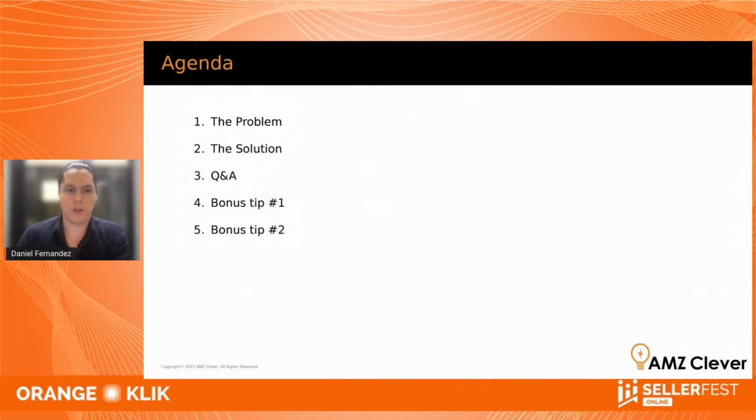And let me just break this down. I'm going to start talking about the problem. And when I say the problem, it is the problem in validation, right? Knowing basically what to sell and how to sell it, and if it makes sense to do it now on Amazon. Then I'm going to be talking about the solution, which basically uses these tools. Then we're going to do some Q&A, and if we have time, I have a couple of bonus tips that I'll cover.